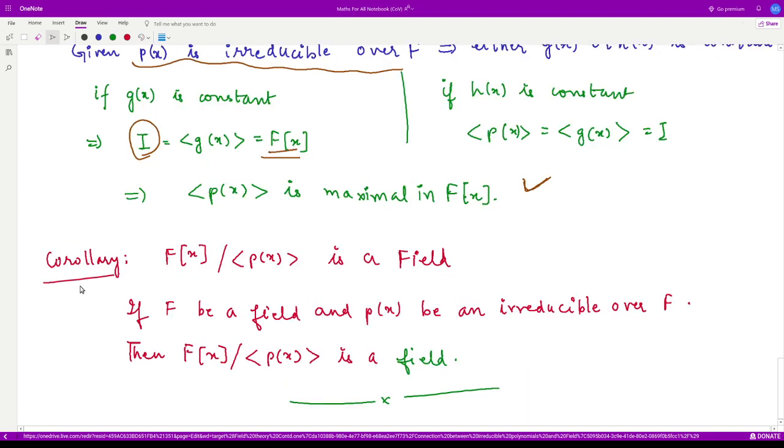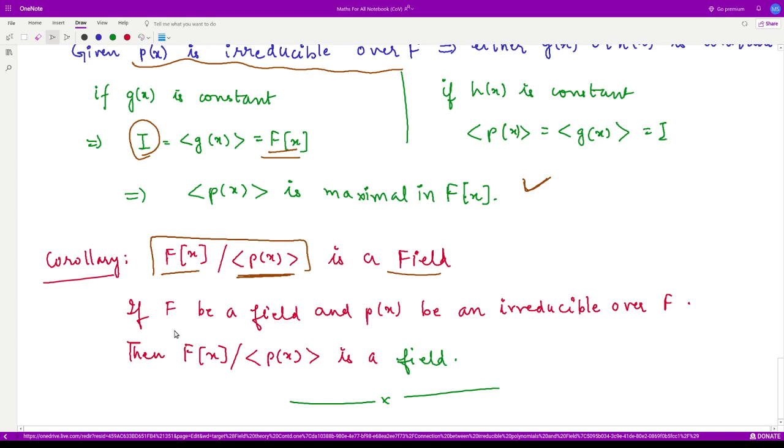Let us see the corollary. Now we are saying this is a ring, and this is the maximal ideal. Because p(x) is an irreducible polynomial and F is a field, this quotient ring is a field.